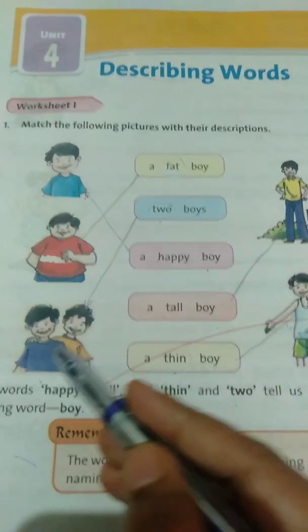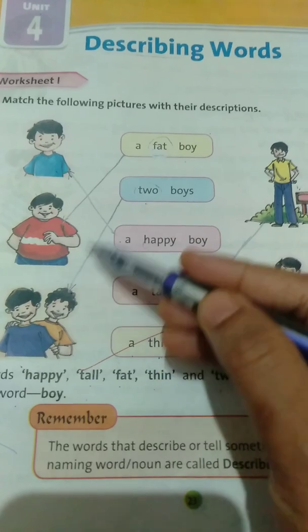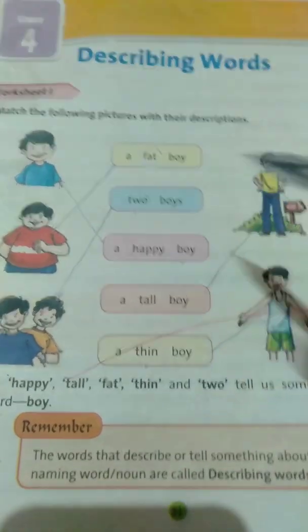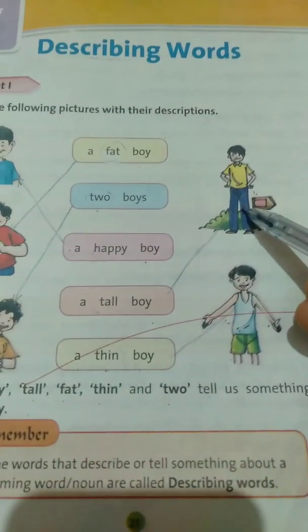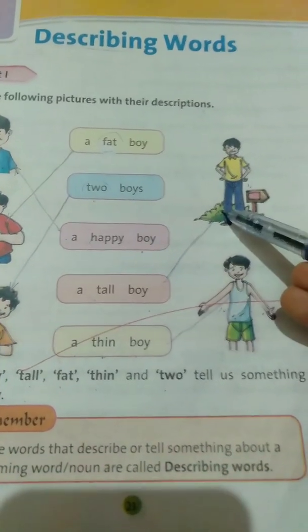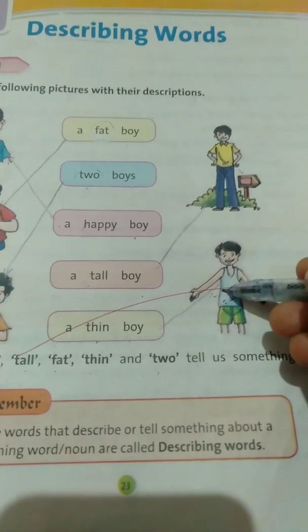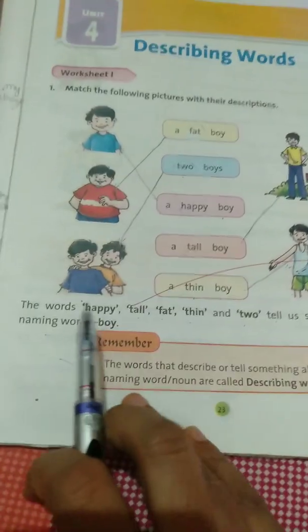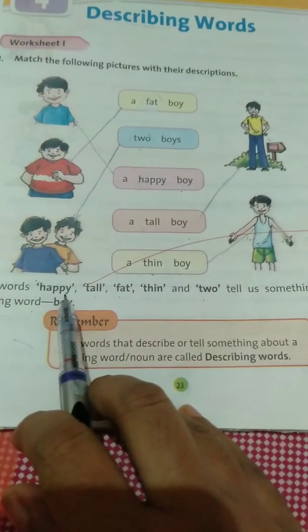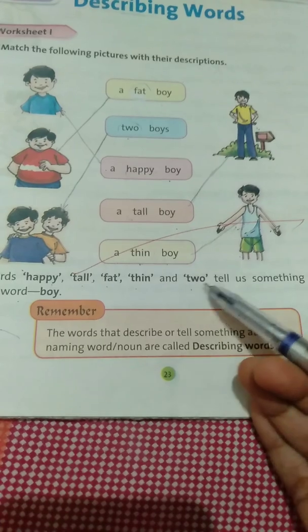Third one is, see, two boys are here. So, we will match this picture with two boys. Now, see, one boy standing here. So, he is a tall boy. And the last one is a thin boy. Okay. So, children, here you see the words happy, tall, fat, thin and two.